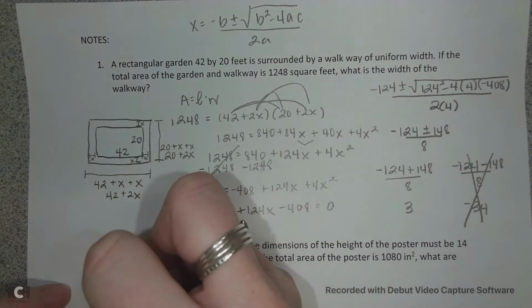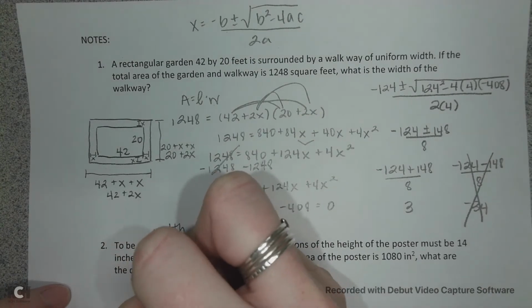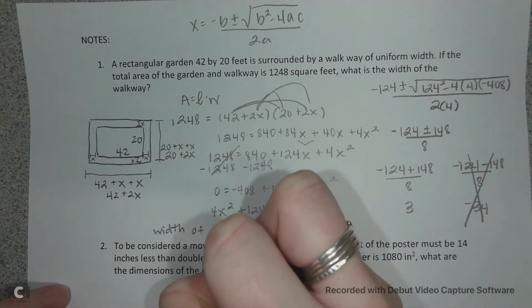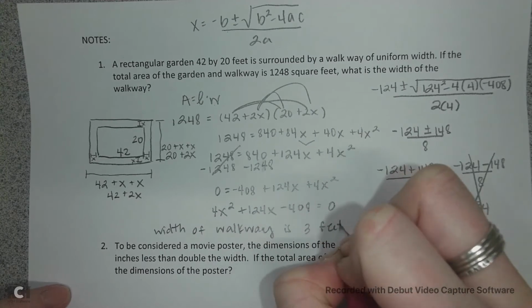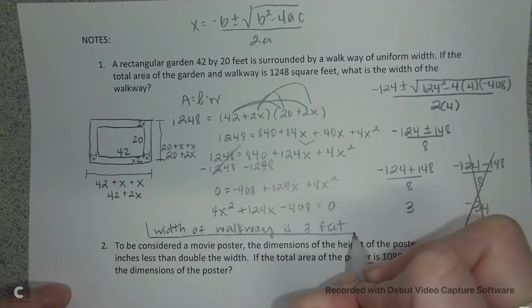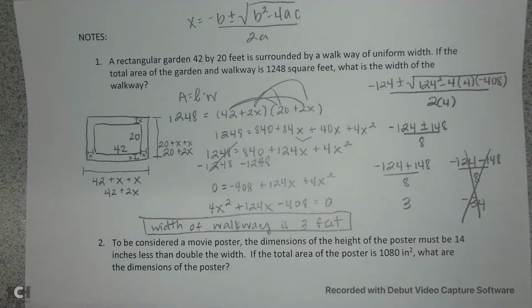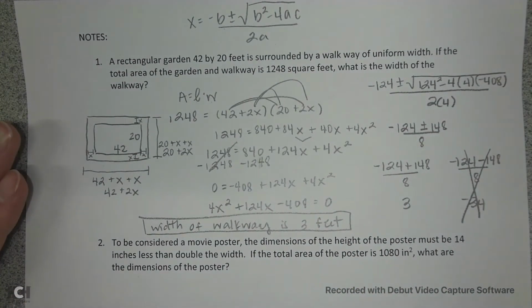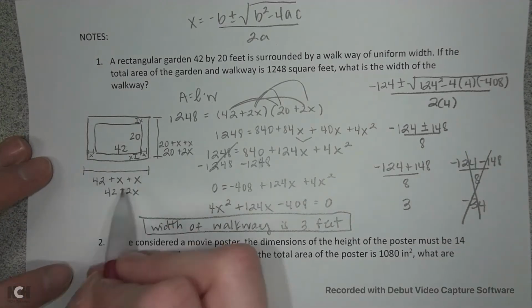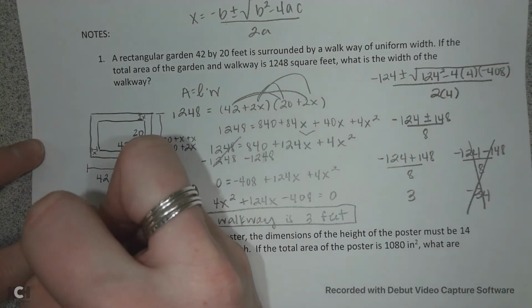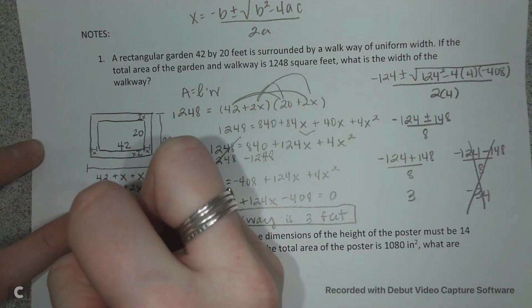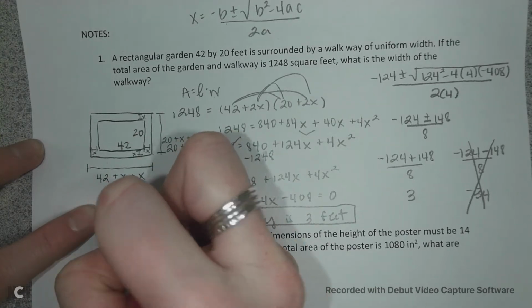The width of the walkway is 3 feet, and there's your answer. If you wanted to, you could plug 3 feet back in to check the length. 2 times 3 is 6, so this would be 42 plus 6, which gives a length of 48.